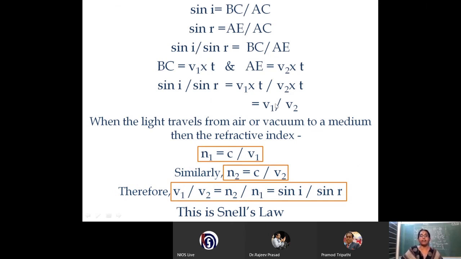Finally, we have proved sin i by sin r is equal to v1 by v2. If the light ray travels from air or vacuum to a medium, n1 can be written as c by v1. Similarly, n2 can be written as c by v2. Therefore, v1 by v2 is equal to n2 by n1, which is equal to sin i by sin r. This is nothing but Snell's law.